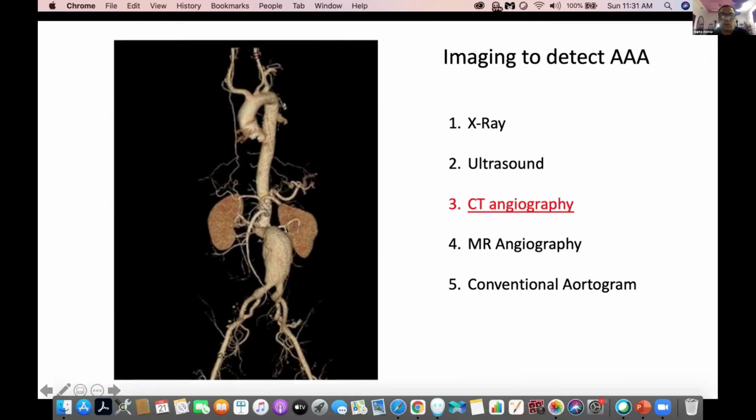That gives you a lot of information, like which are the side vessels involved, what is the extension of the aneurysm, whether the renals are involved or not, what is the status of the iliac arteries. MR angio we don't perform quite often for abdominal aortic aneurysm, the reason being more expensive. And conventional aortogram, again, this doesn't give a lot, and a lot of dye is involved. So these patients are sick, so we don't want to give dye in these patients.